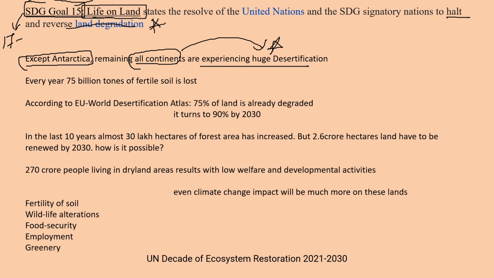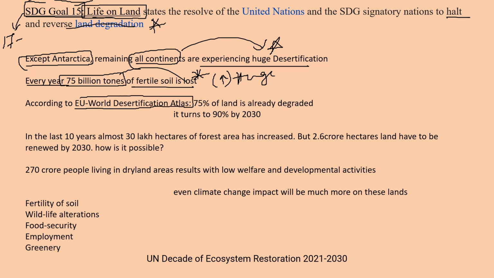And every year 75 billion tons of fertile soil is lost. It means the degradation of land is increasing day by day and year by year. It's very huge, friends. And under the European Union World Desertification Atlas, almost 75% of land is already degraded. So by 2030, it may become 90%.